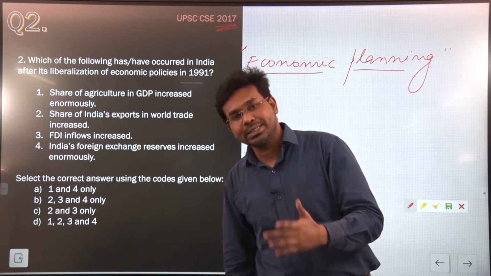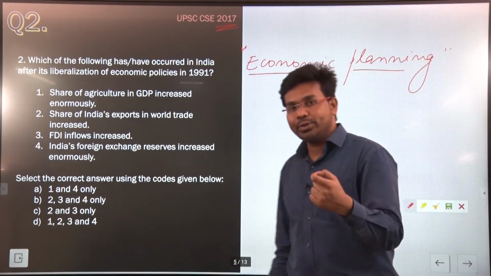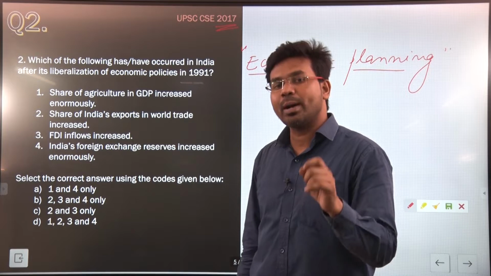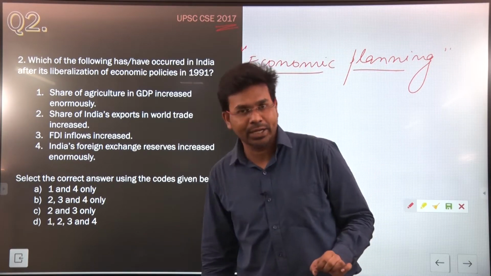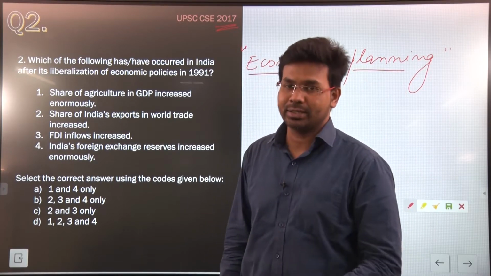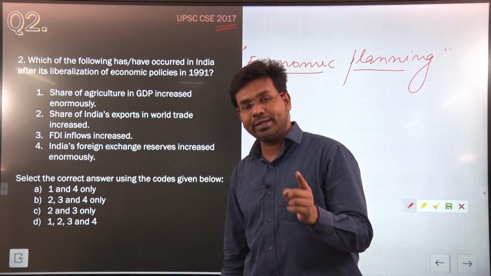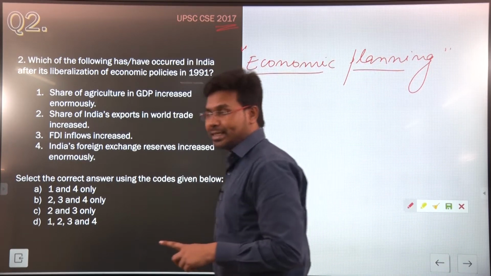Many a times UPSC asks questions from this particular topic. As you know, Indian economy came up with an economic policy reform in the year 1991, and that was one of the major policy reforms since independence. This question is with reference to that particular economic policy reform. Now let us read this question.